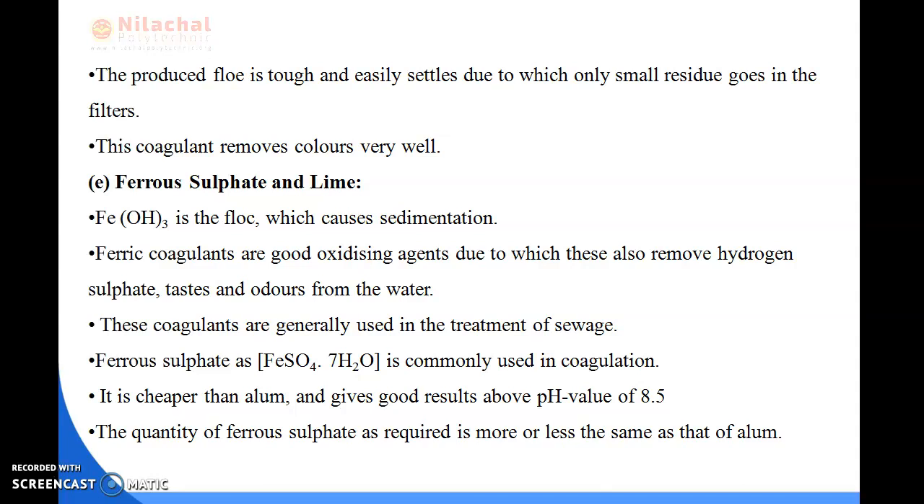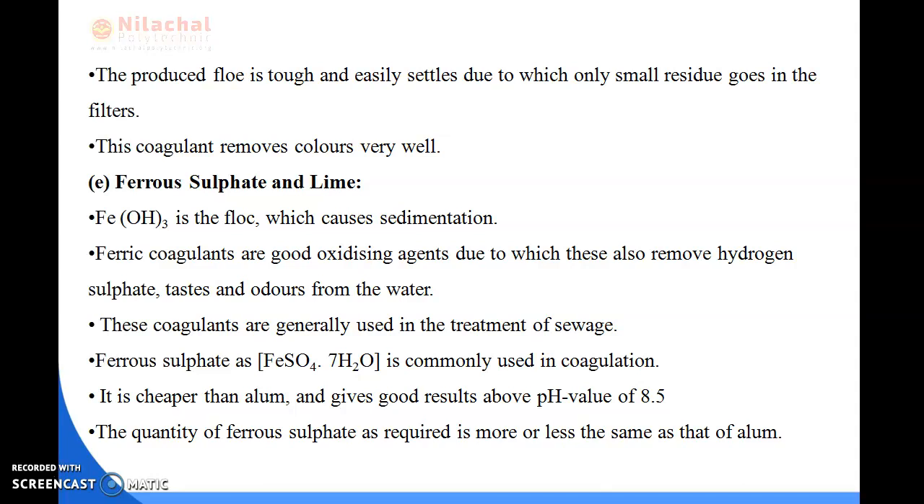Ferric hydroxide, Fe(OH)3, is the floc which causes sedimentation. Ferric coagulants are good oxidizing agents, due to which they also remove hydrogen sulfide, taste and odor from the water. And these coagulants are generally used in the treatment of sewage.